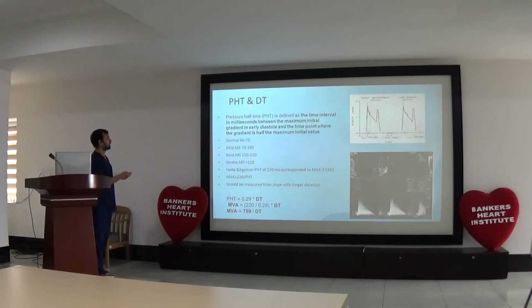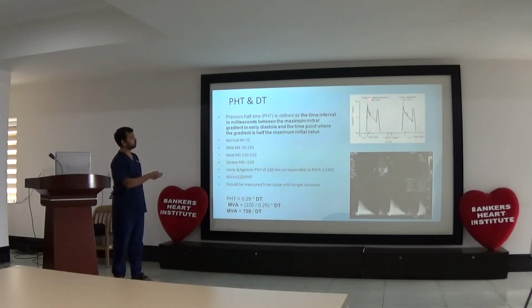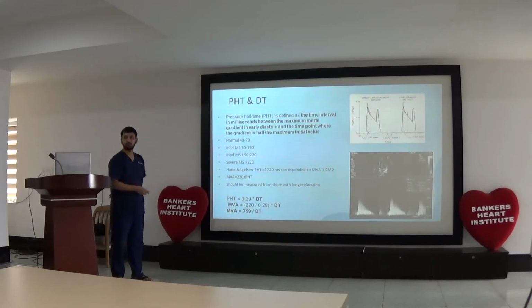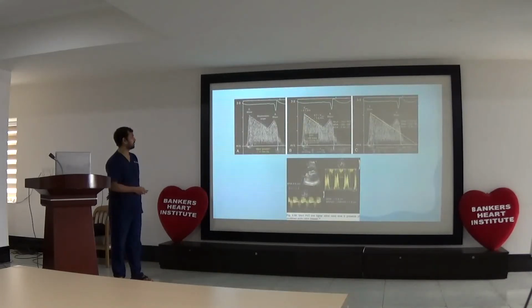It can also be calculated from the diastolic time. There is a relation between pressure half time and diastolic time: pressure half time is equal to 0.29 times diastolic time. How to calculate pressure half time? There are two methods: direct measurement and line drawing. We have to take the trace of the gradient and select two points, one at the peak and the second at the midpoint of this gradient. Automatically the value can be calculated after that.